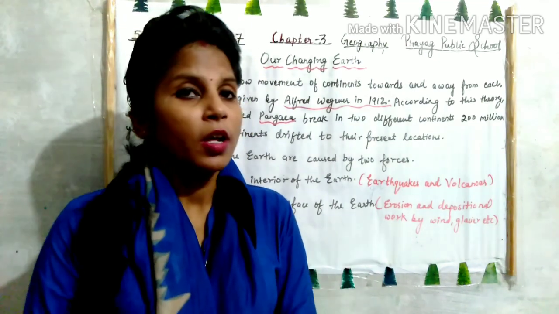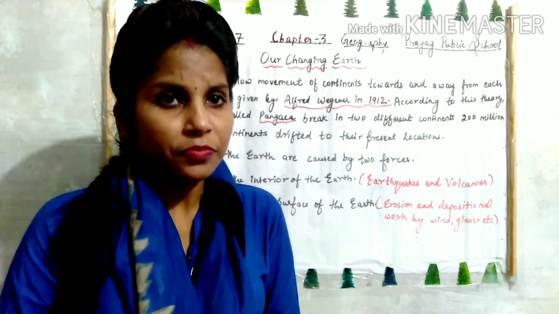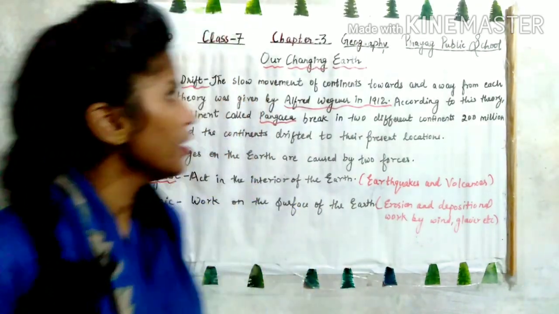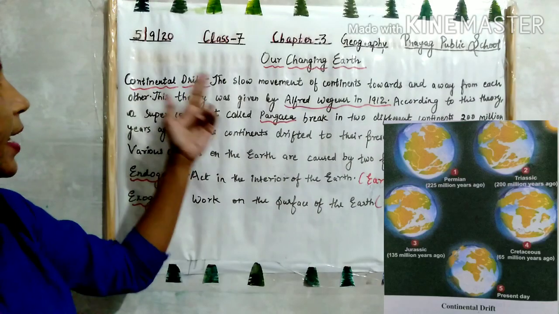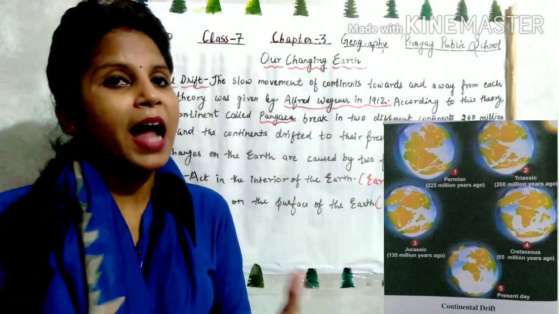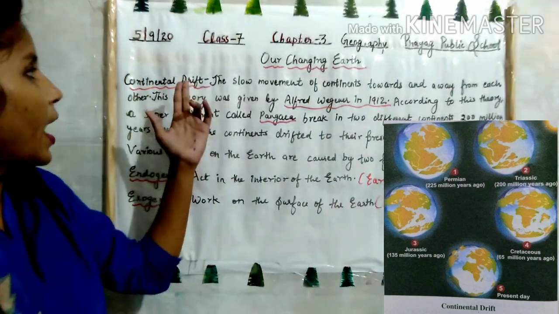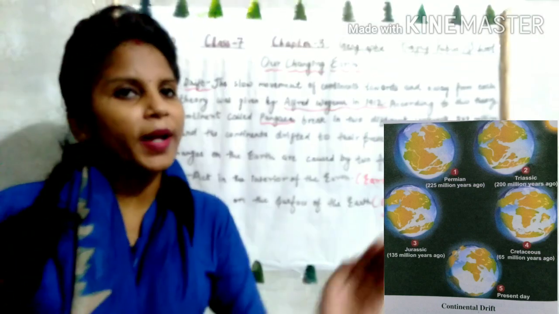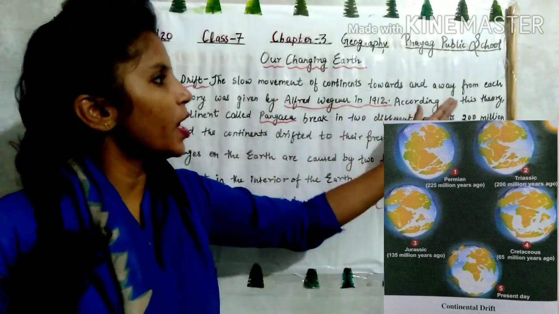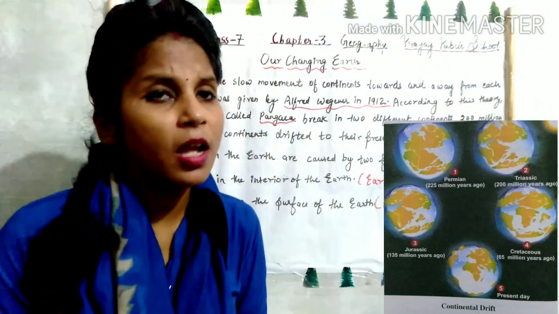Okay, so this change was explained by theory. So what is that theory, let us read. The first one is continental drift. Continent means large land masses, which we call mahadweep. Okay, and drift means movement, slow movement. The slow movement of continents towards and away from each other is called continental drift.